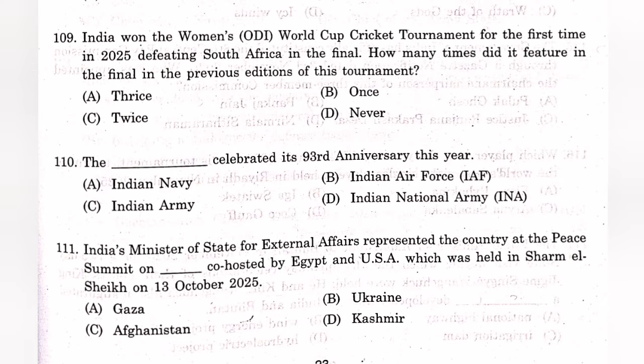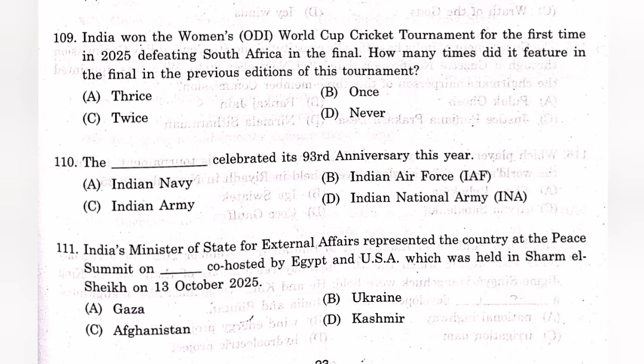Question 109. India won the Women ODI World Cup cricket tournament for the first time in 2025, defeating South Africa in the final. How many times did it feature in the final in the previous edition of this tournament? The answer is C, twice. Question number 110. The dash celebrated its 93rd anniversary this year. The answer is B, Indian Air Force IAF, celebrated on October 8, 2025.